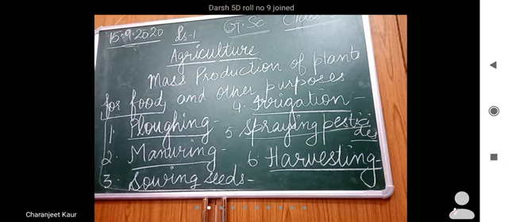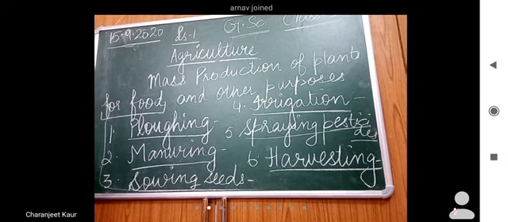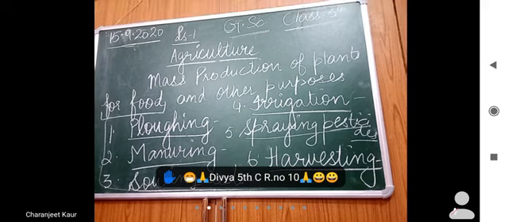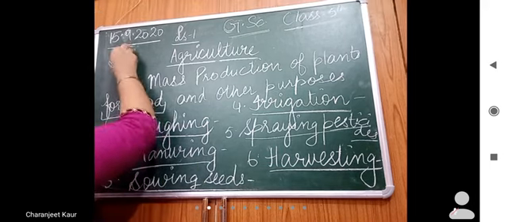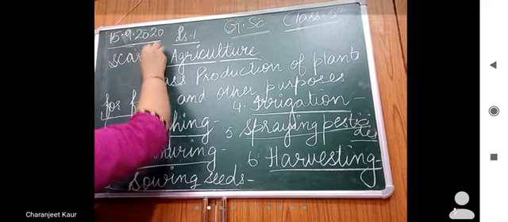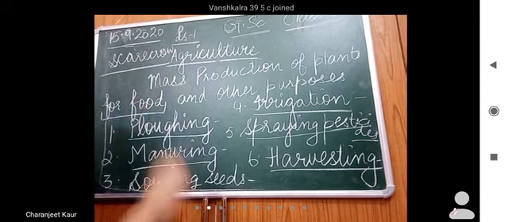You might also be knowing, when the crop is ready, before cutting, if you have ever been to a village, you would have seen there is a scarecrow. Have you heard of the word scarecrow? What is the meaning of the word scarecrow?